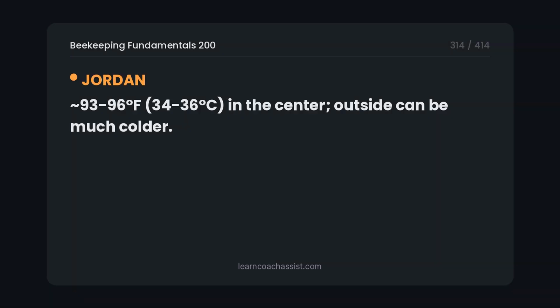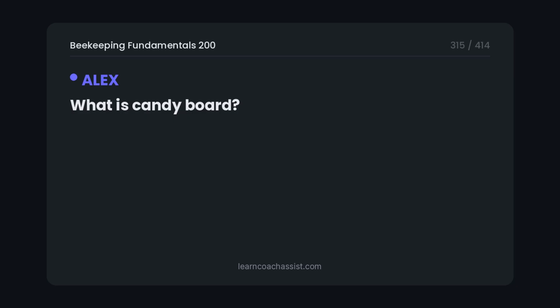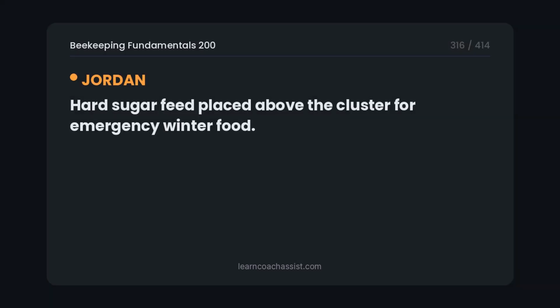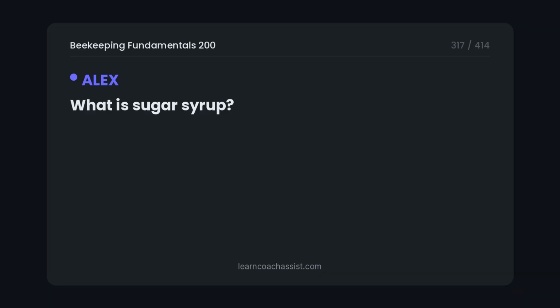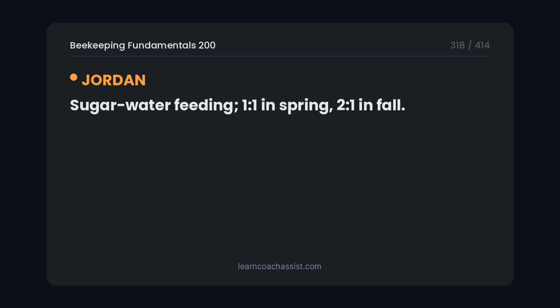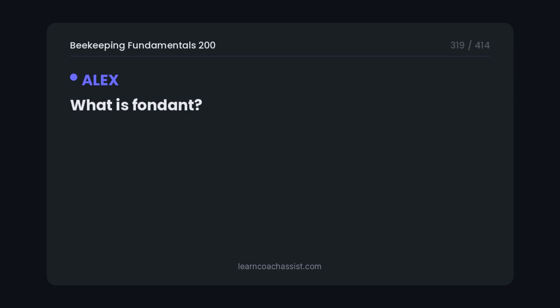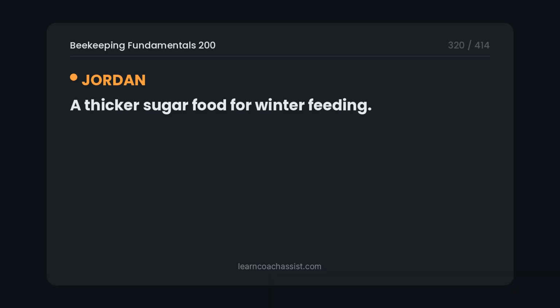93-96 degrees F, 34 to 36 degrees Celsius, in the center. Outside can be much colder. What is candy board? Hard sugar feed placed above the cluster for emergency winter food. What is sugar syrup? Sugar water feeding, 1:1 in spring, 2:1 in fall. What is fondant? A thicker sugar food for winter feeding.